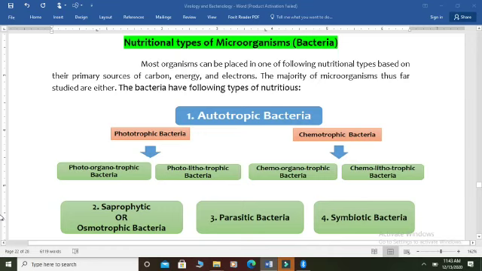Parasitic bacteria are those bacteria which live within the body of other living organisms. For example, they have the ability to live in the body of animals as well as plants. These bacteria are basically responsible for causing different types of diseases. All the pathogenic bacteria mainly belong to these parasitic bacteria. For example, Salmonella typhi, similarly Mycobacterium, Klebsiella, Bacillus species, Coccus species. These belong to the parasitic bacteria.